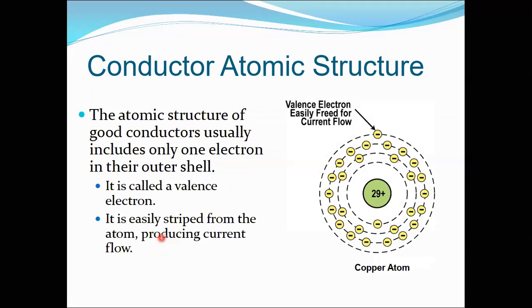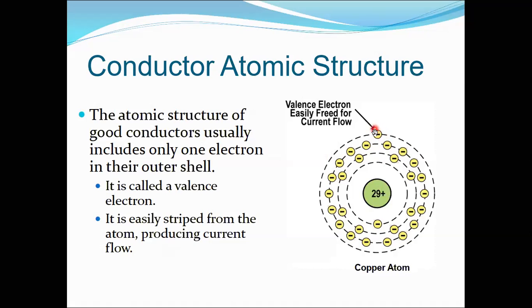Okay, so let's look at the conductor in atomic structure, from the atomic scale. How does the conductivity come about? Let's take the first example, copper. How much is the atomic number? It is 29. We see the electron distribution here. The electrons are distributed in shells, and in the outermost shell there is only one electron, which is not strongly bound to the nucleus.